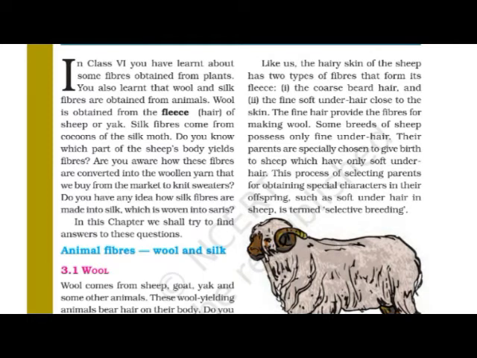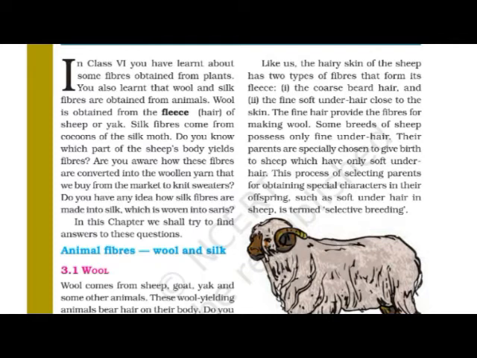This process of selecting parents for obtaining special characters in their offspring, such as soft underhair in sheep, is termed selective breeding. So here we have one concept, that is selective breeding.